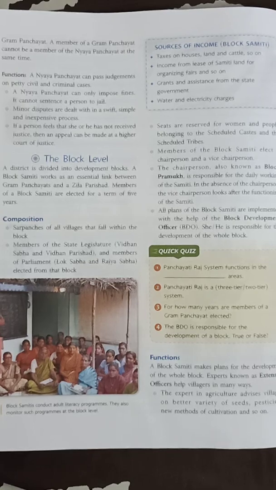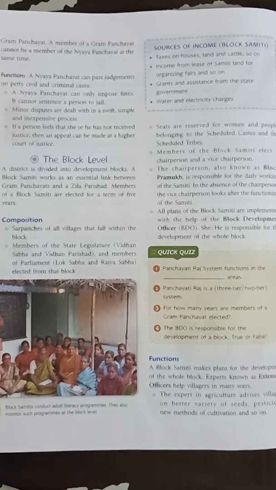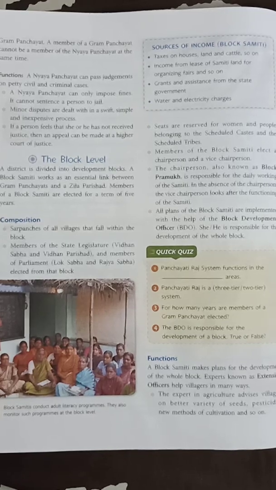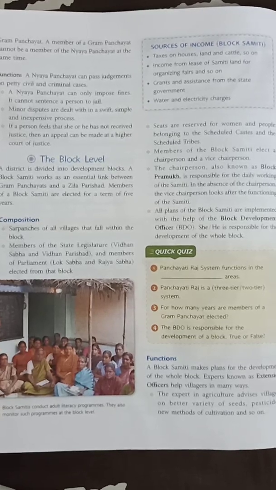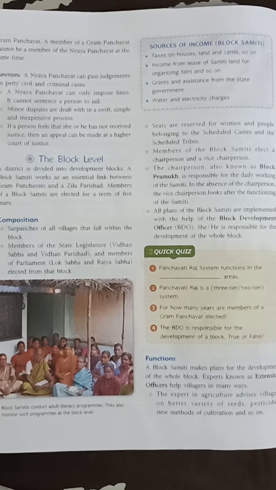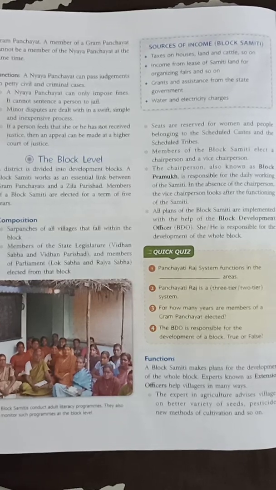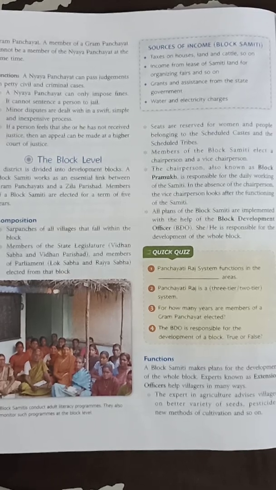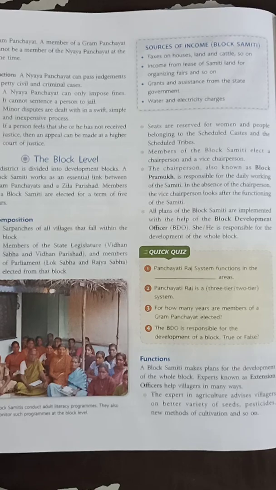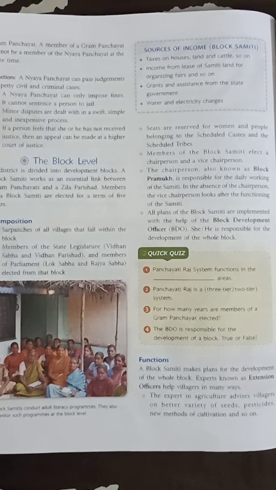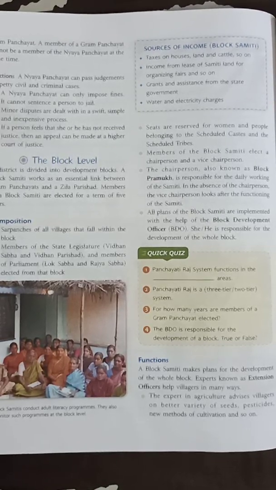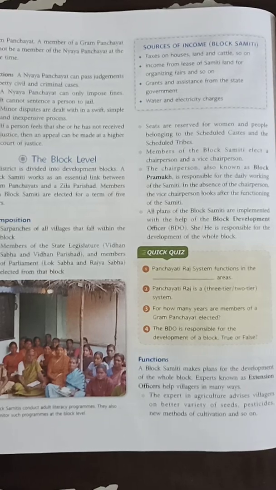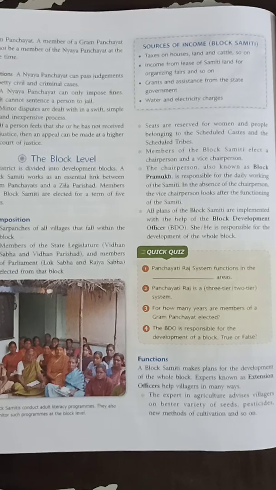Children, come to the fifth point. The chairperson is also known as block pramukh. The chairperson is very important in any committee, because it is he who will call the meeting, who will cancel the meeting, and who can take final decisions. So the chairperson holds very important power. But in the absence of the chairperson, the vice chairperson looks after all the programs and functions of the committee.